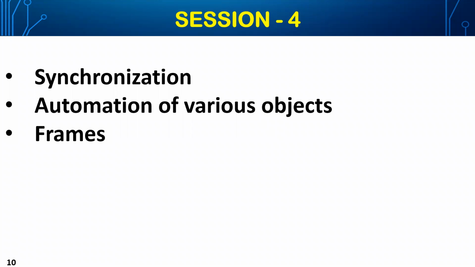When I say synchronization, it is all about how to handle the dynamic web elements or Ajax. It's basically about the concept of wait and synchronization. What is implicit wait and explicit wait and fluent waits? What are the different techniques through which we can handle an object? When I say an object, a simple object, a dynamic object, an Ajax controller object, or even pages. All of those things can be covered as part of synchronization and automation of various objects. And of course, we can learn about the different frames.